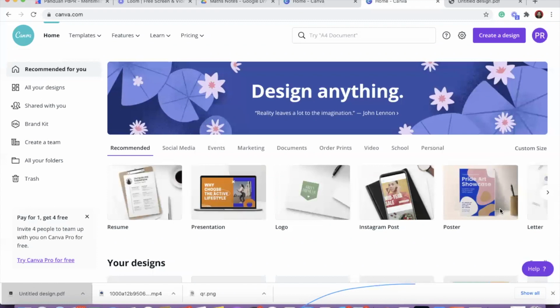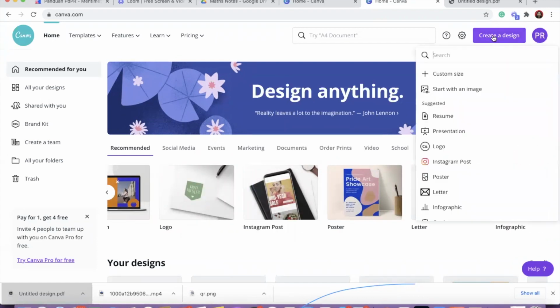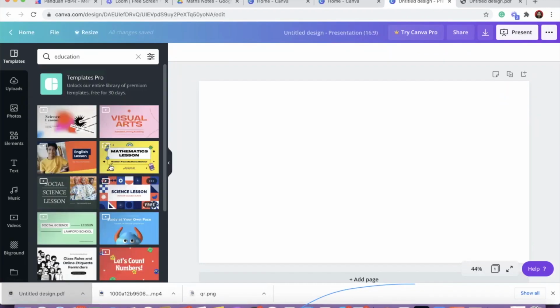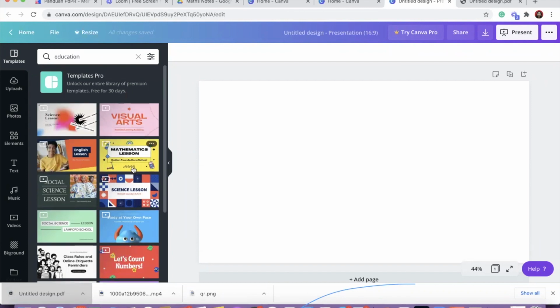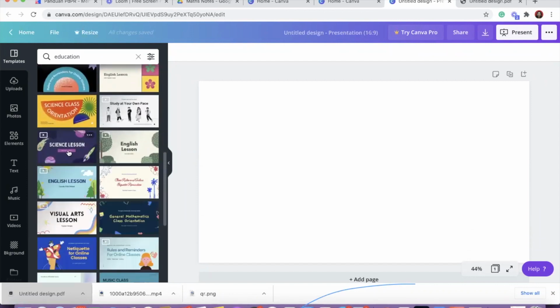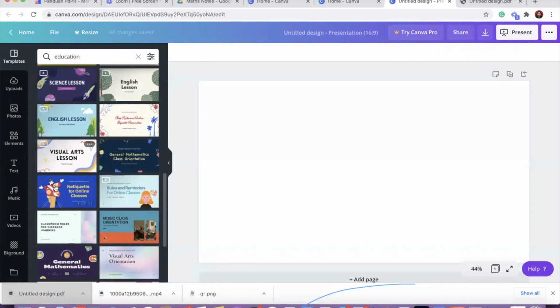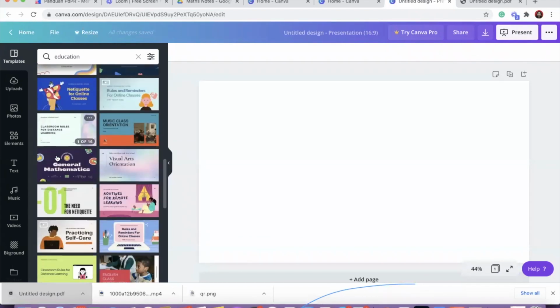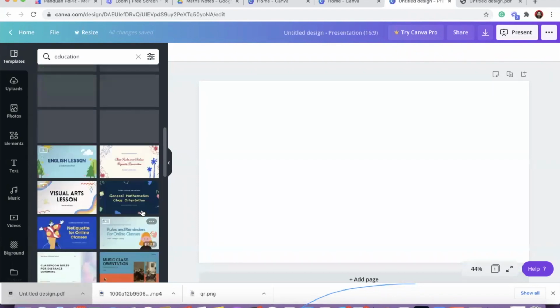A lot of teachers use PowerPoint, but in PowerPoint you have to build from scratch. Not much design is available. But the moment you choose Canva, under Canva presentation, for education, there are a lot of free templates given by Canva. Canva already created some templates for the teachers. They have templates for science lessons, English lessons, visual arts, and the templates are already available.